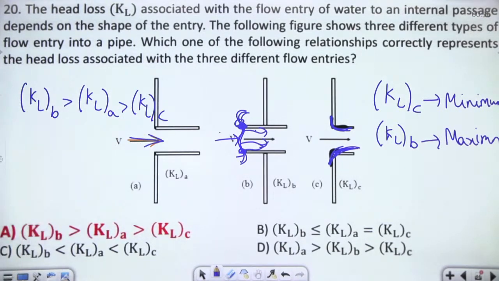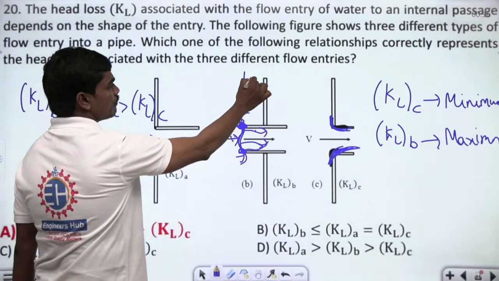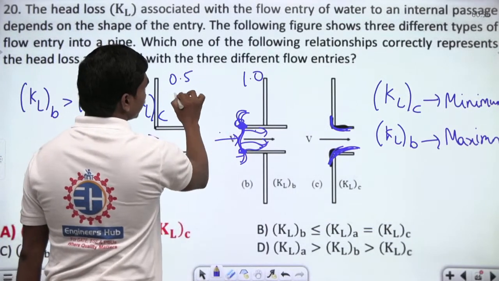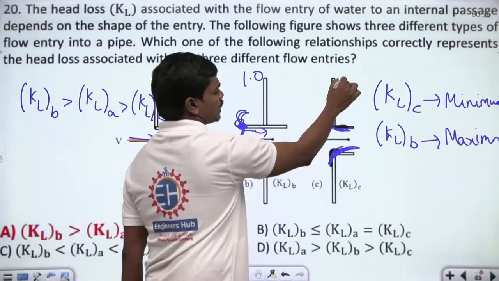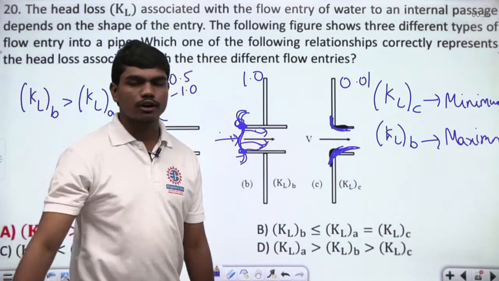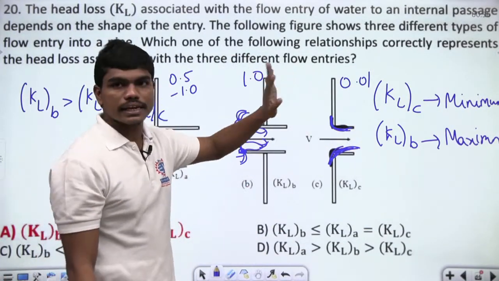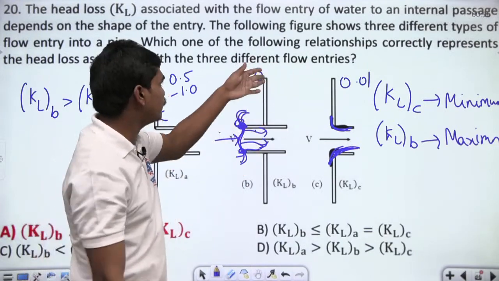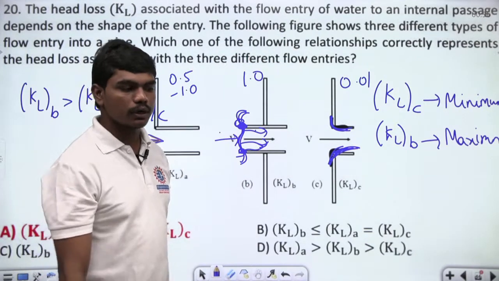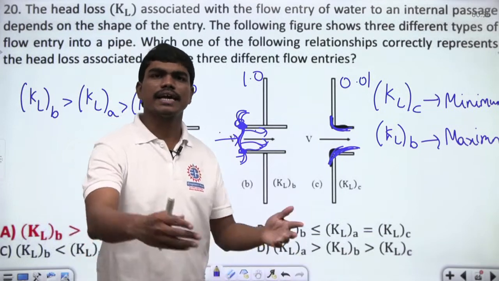Okay, and generally the head loss coefficients were given. In this case it will be 1, in this case it will be 0.5 to 1 around, and of course in this case very less, like 0.01. Head loss coefficients generally for minor losses we multiply with the correction factors directly. So in case of those correction factors, we'll put 1.5 and 0.01, which you can find in many standard books, even S.K. Som and all.